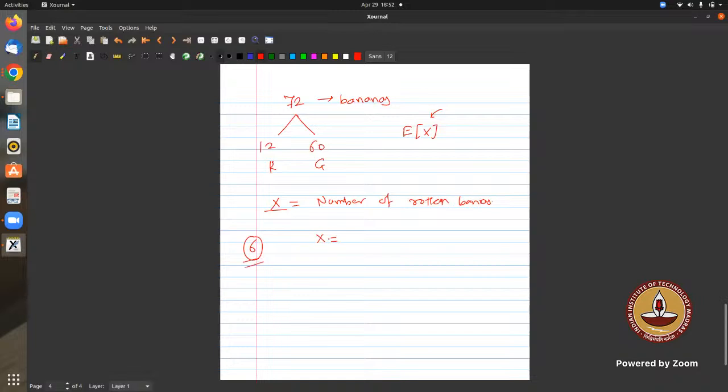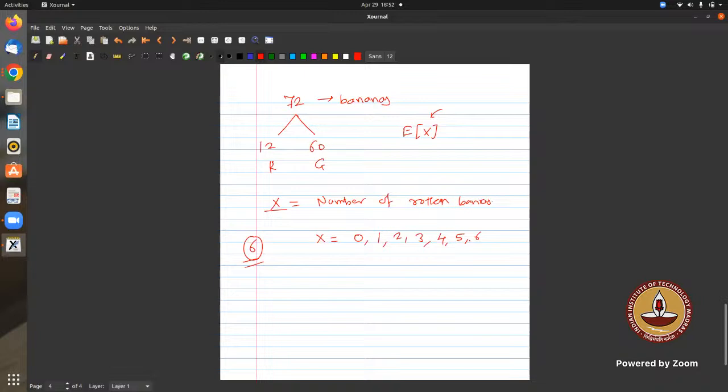Among these 6 bananas, I can have 0 rotten bananas, 1 rotten banana, 2, 3, 4, up to 6. These are the values taken by X, because I have defined X as the number of rotten bananas.